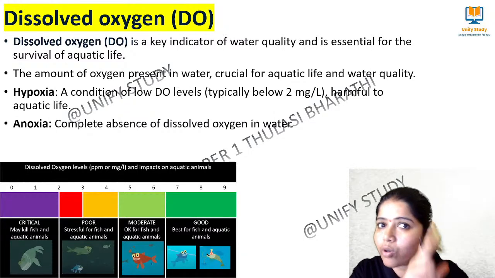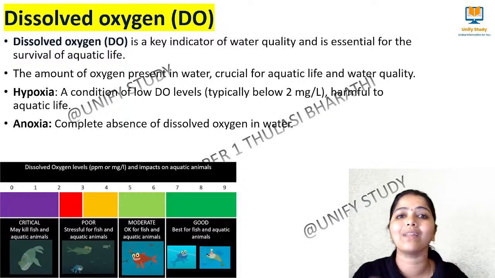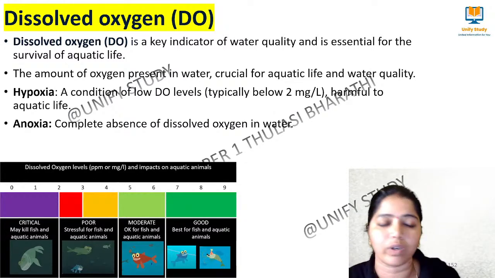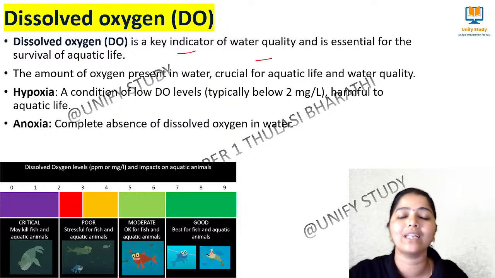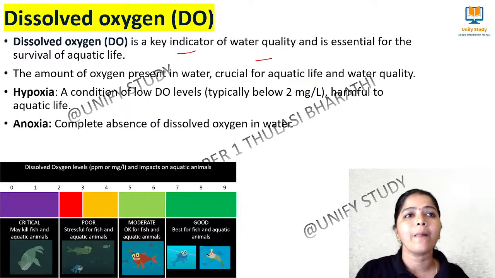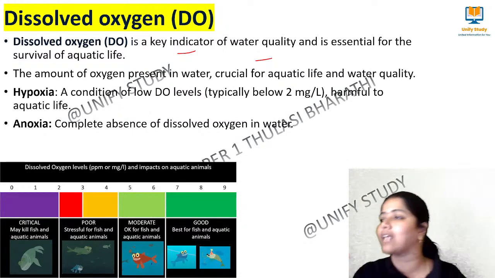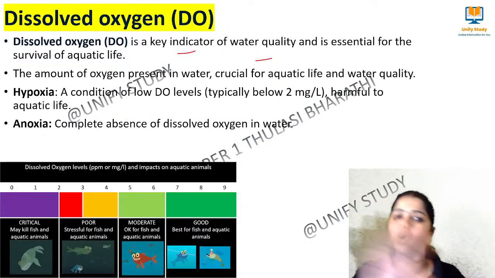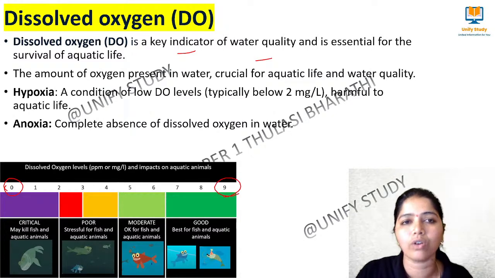Then we move to dissolved oxygen now. As we are talking about oxygen, the quality of the water is also evaluated by the dissolved oxygen in the water body. This is a key indicator to measure the water quality, and it is for the survival of aquatic life. So the amount of oxygen in the water will tell whether aquatic life is possible or not. There we have a level that ranges from 0 to 9.